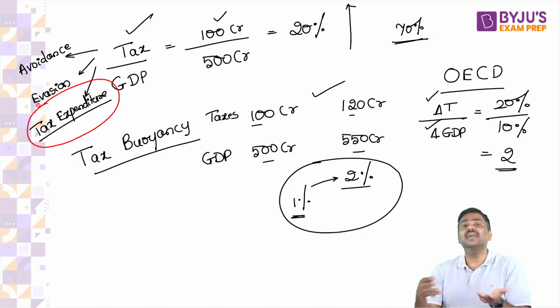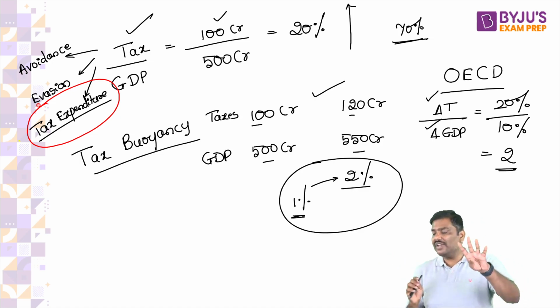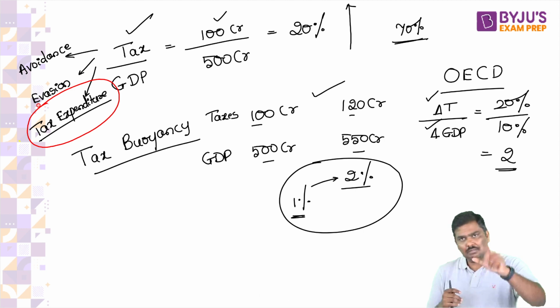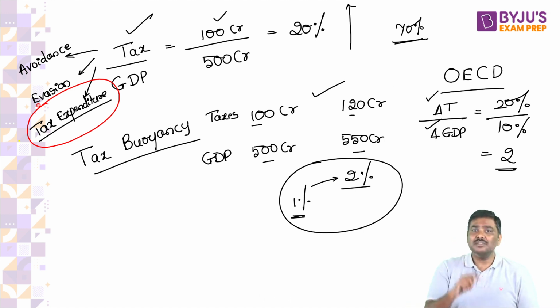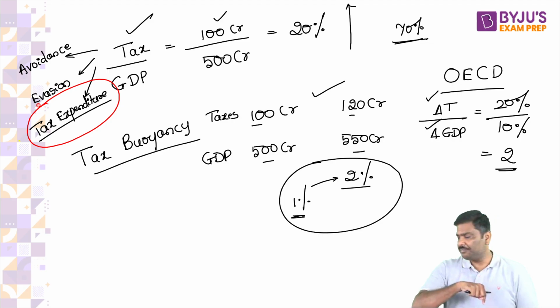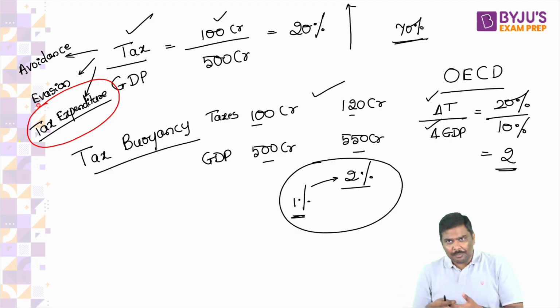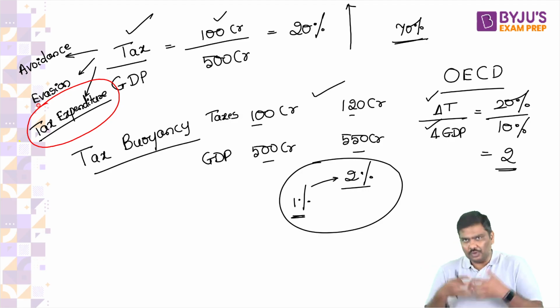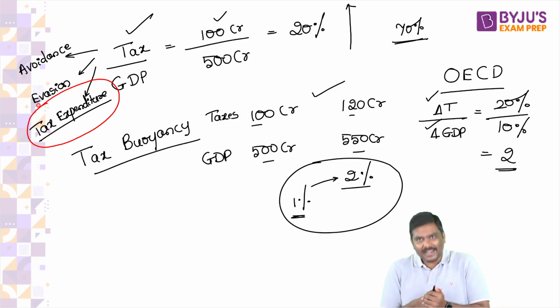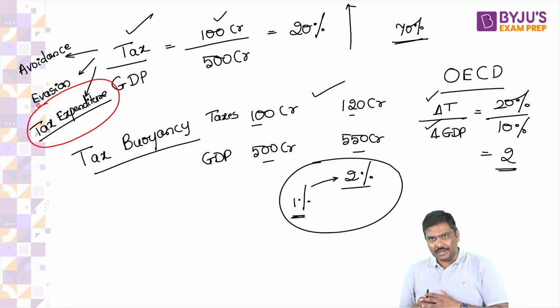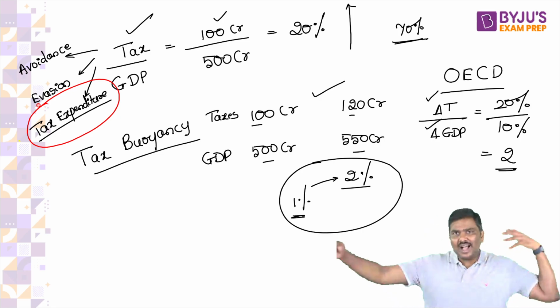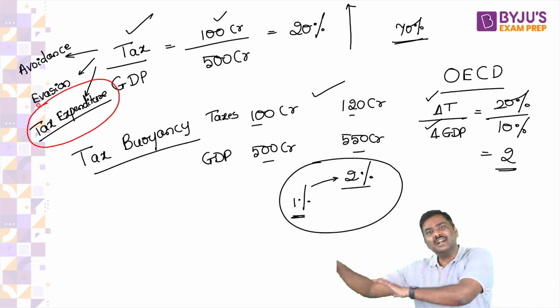So these are 4 very important concepts related to taxation. Please be very careful. A lot of times these have been asked in UPSC prelims. Any difficulty here? Now let me know whether this makes sense to you. If you're talking about the tax to GDP ratio, can I say that over the last decade, if tax buoyancy is very high, the tax to GDP ratio will also start increasing?